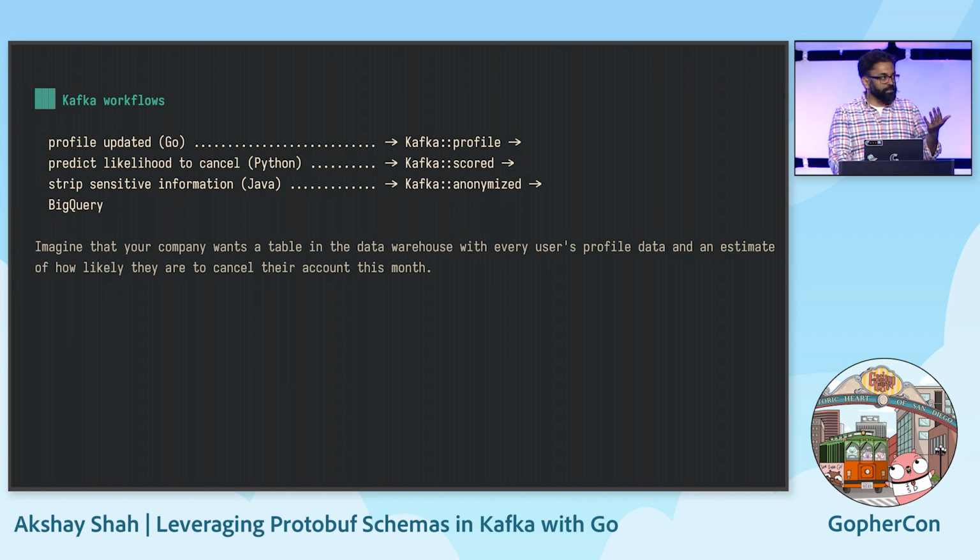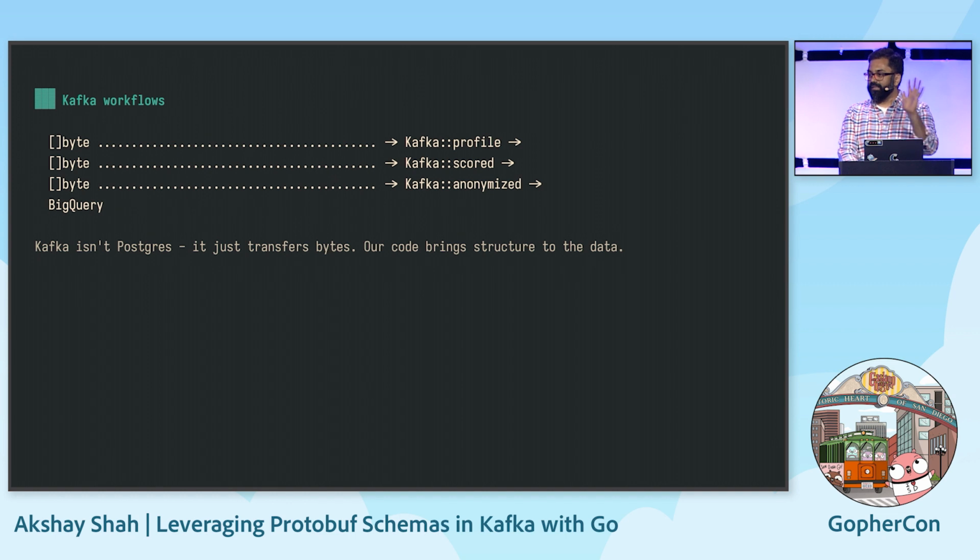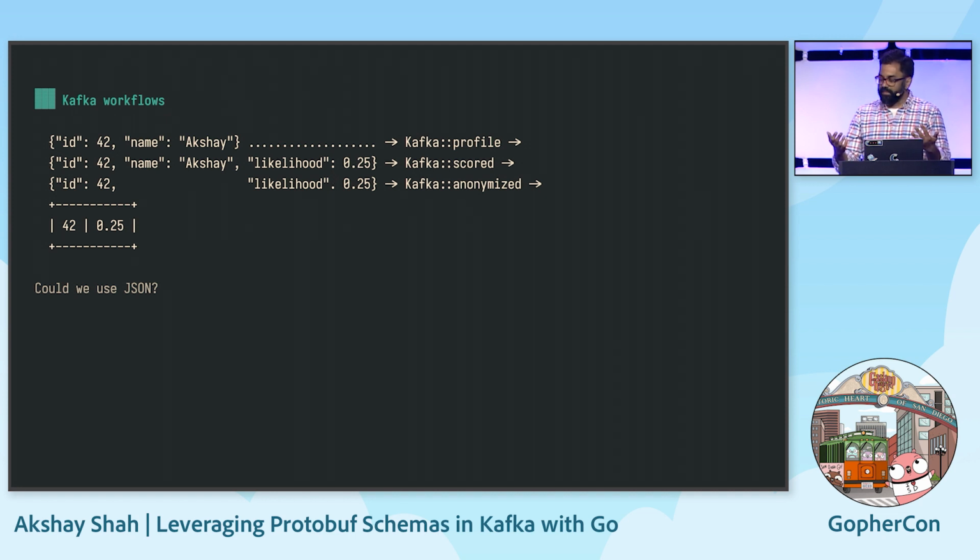From Kafka's perspective, this is all well and good, but we are not in Postgres. There's no schema here. From Kafka's perspective, all of this is just bytes. And our code has to bring structure to the data. And so you might first reach for JSON.